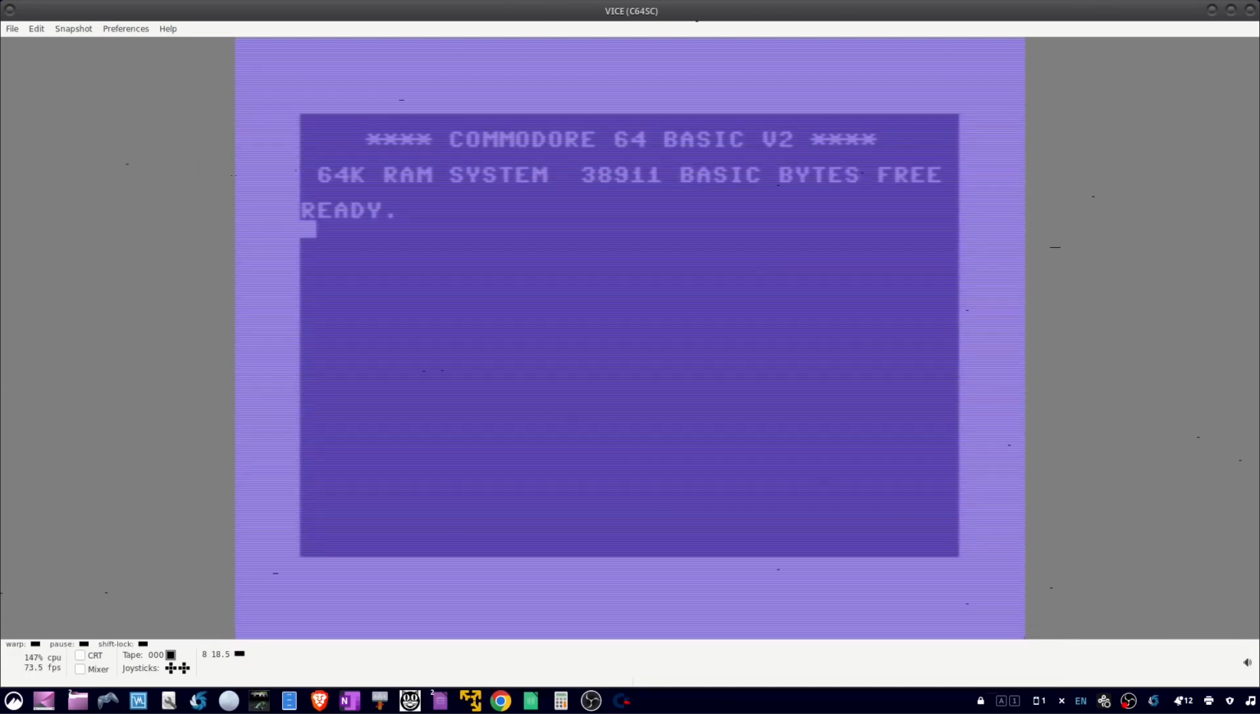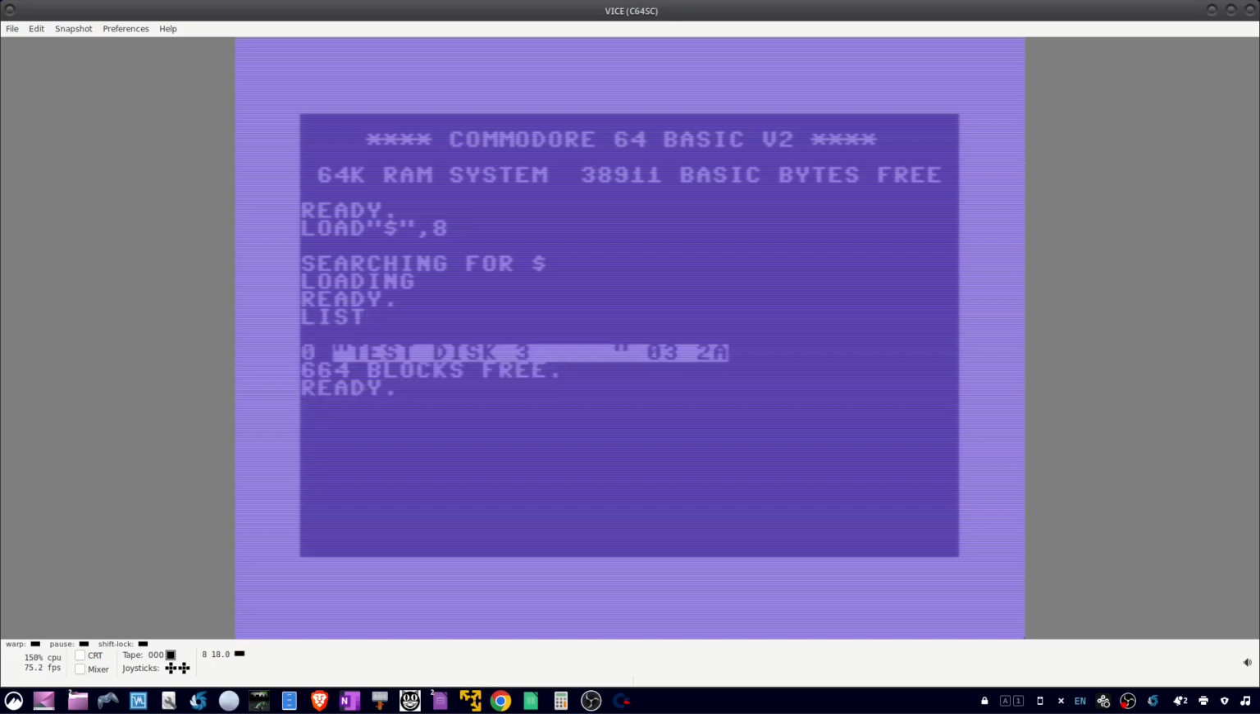Now we can load up the directory of our disk that's been created and inserted by typing load "$",8. To view the listing, type list. And you can see there's our name, test03, and our 2-digit ID 03.